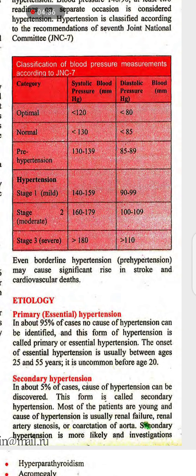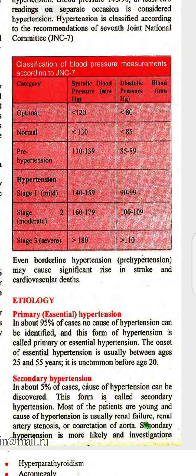Secondary hypertension is more likely on investigation, and we can identify its cause.